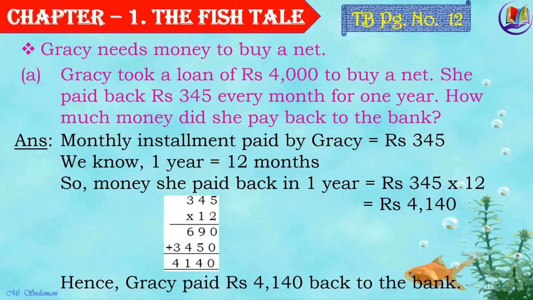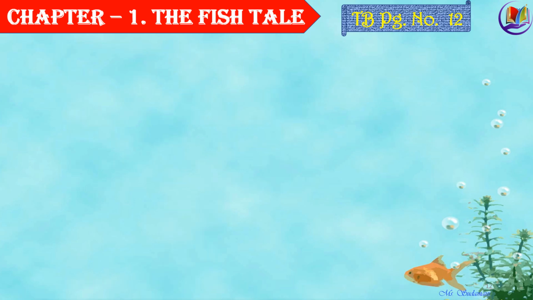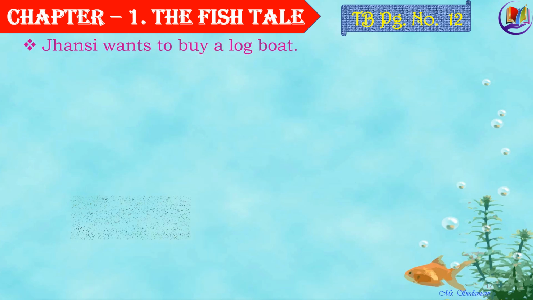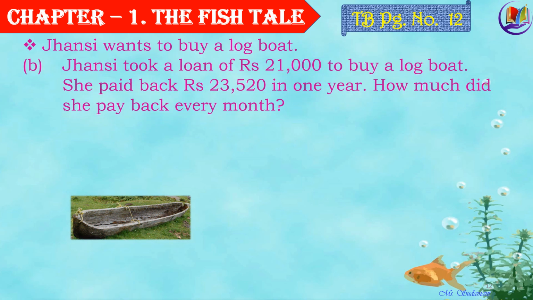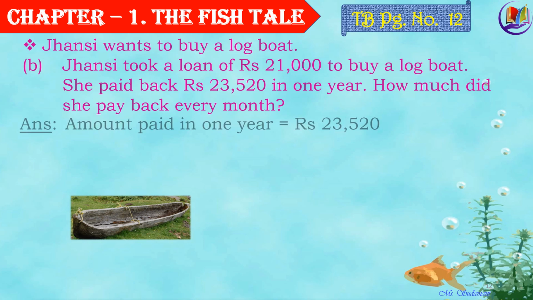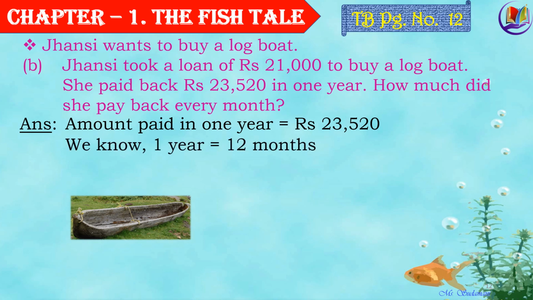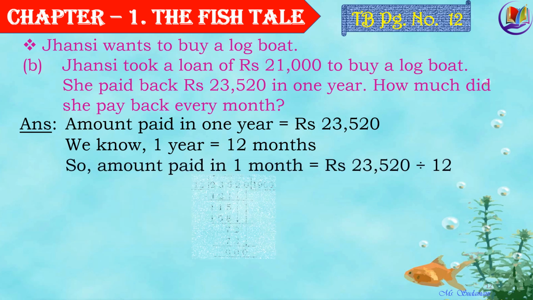So let's move to the second part of it. Now, here Jhansi wants to buy a logboat. Jhansi took a loan of rupees 21,000 to buy a logboat, and she paid back rupees 23,520 in 1 year. How much did she pay back every month? Well, amount paid in 1 year is rupees 23,520, and we know that 1 year is equal to 12 months. So, amount paid in 1 month equals rupees